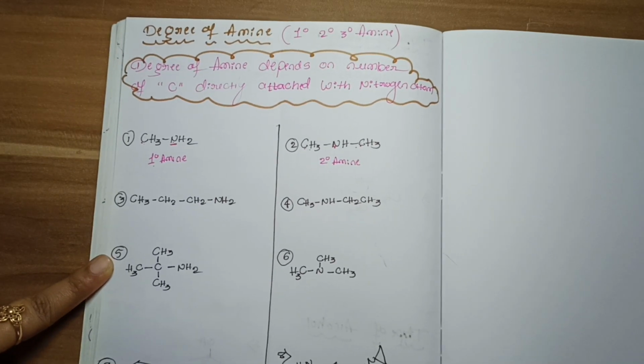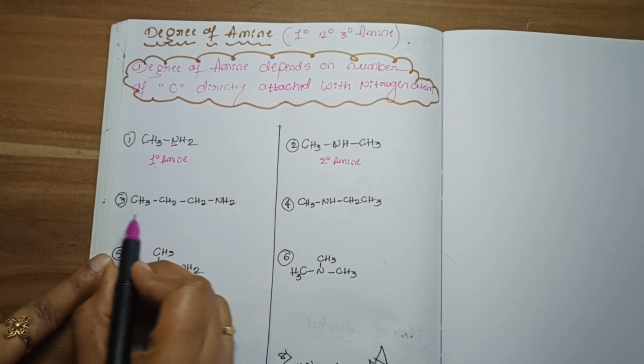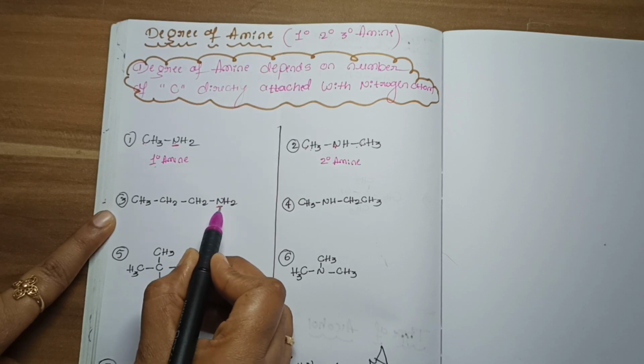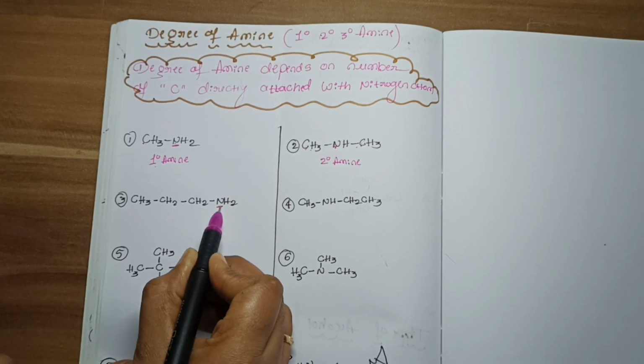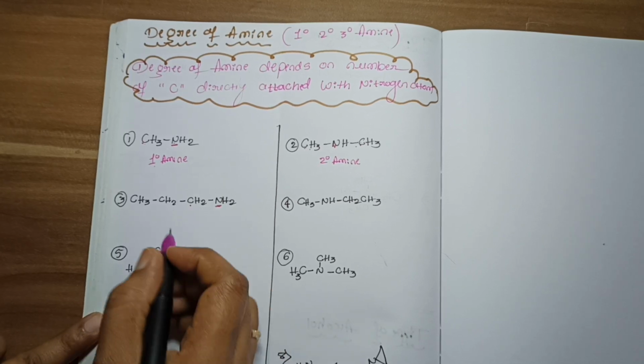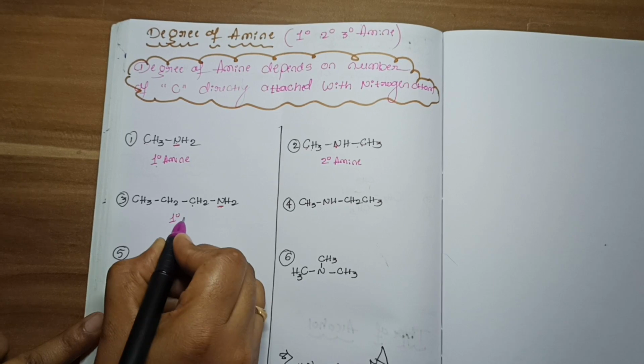Now in the third example, nitrogen is present, correct? Now this nitrogen is directly attached to how many carbons? Only one carbon. So this is again a primary amine.